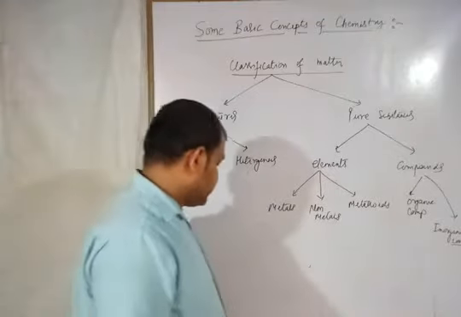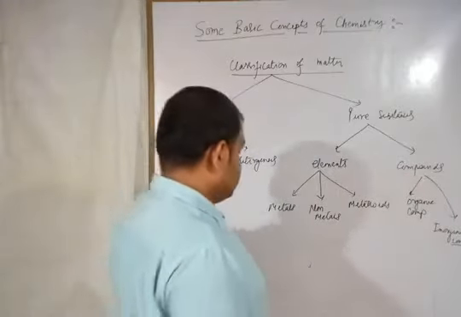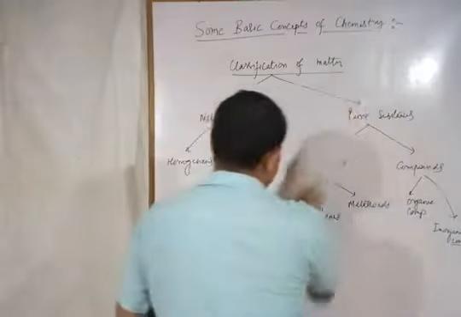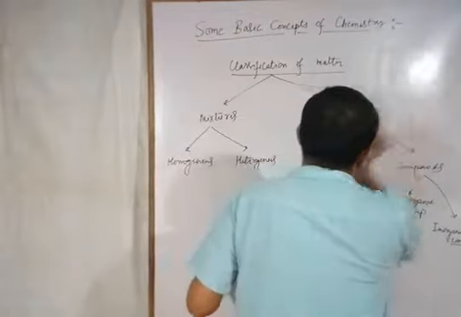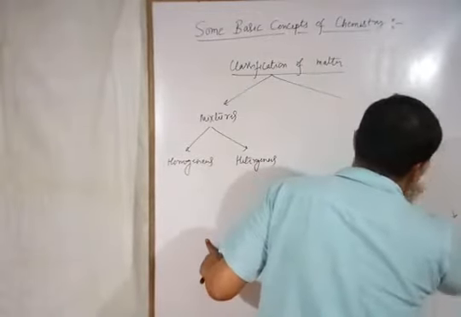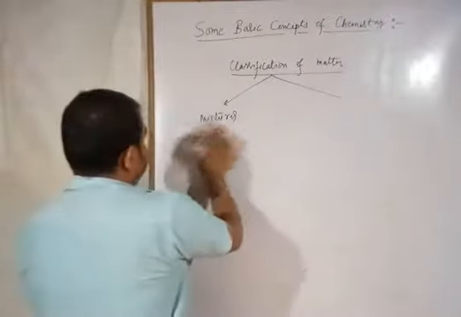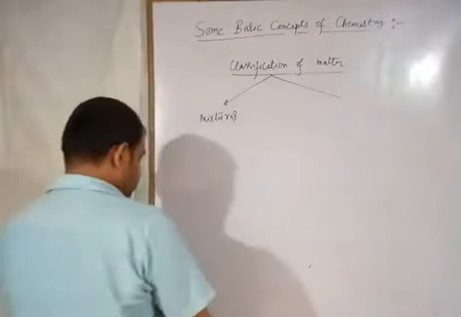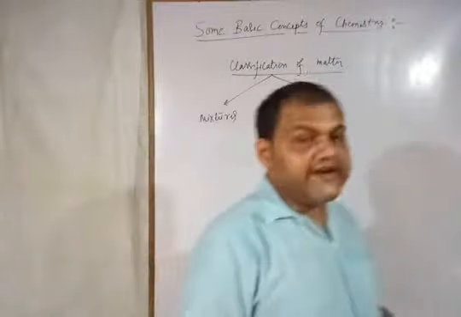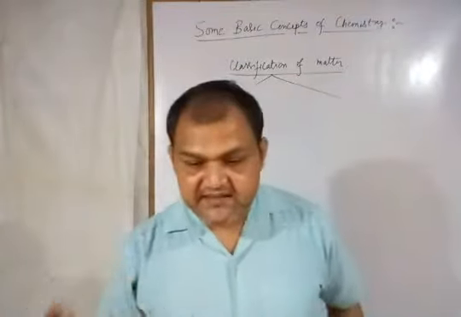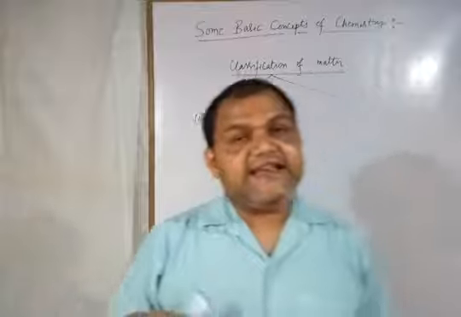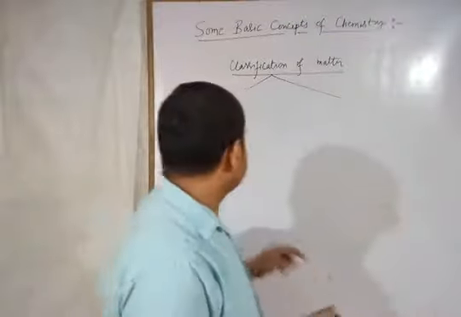Now, first of all, I will talk about the mixtures. Mixtures क्या होते हैं? So mixture, you can define mixtures as a combination of pure substance. When two or more pure substances are combining in any ratio. What is important in the mixture?